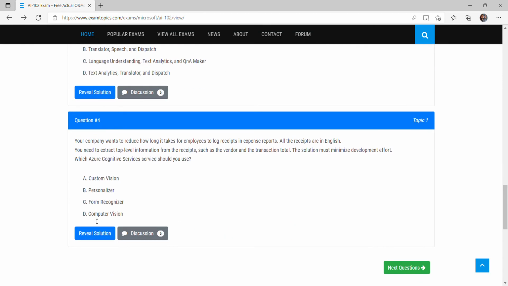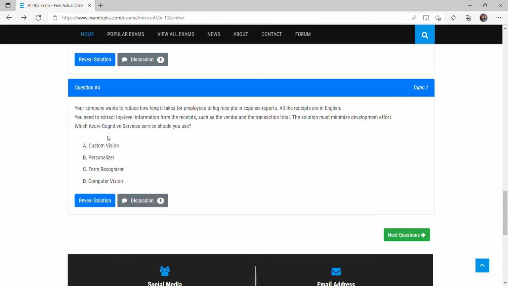Question number 4: your company wants to reduce how long it takes for employees to log receipts in expense reports. All the receipts are in English. You need to extract top level information from the receipt, such as vendor and the transaction total, and minimize effort.